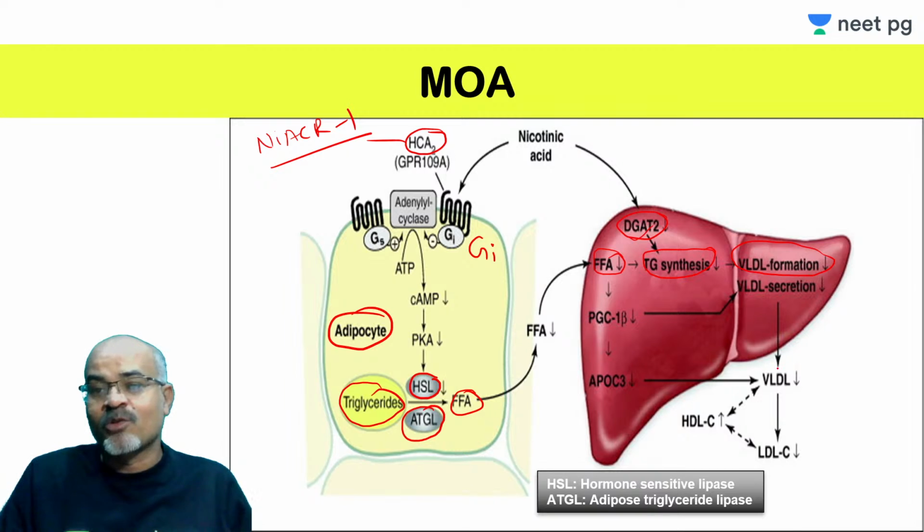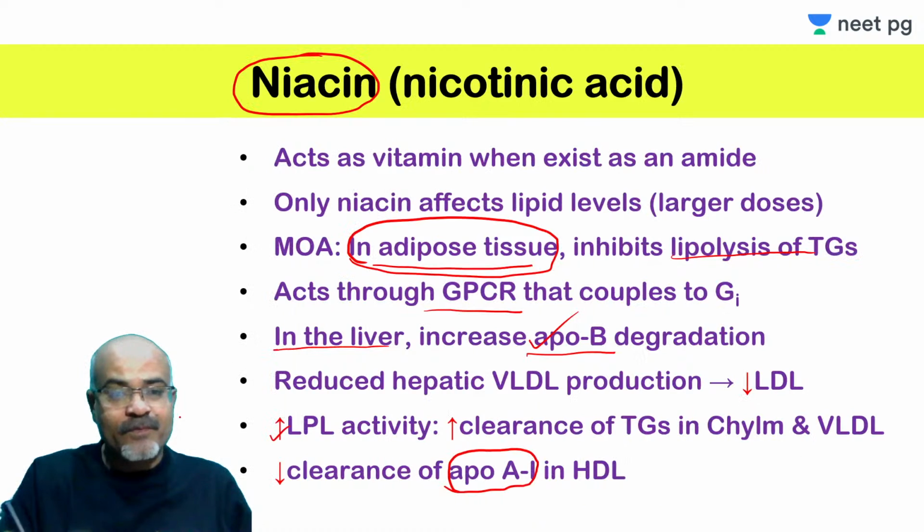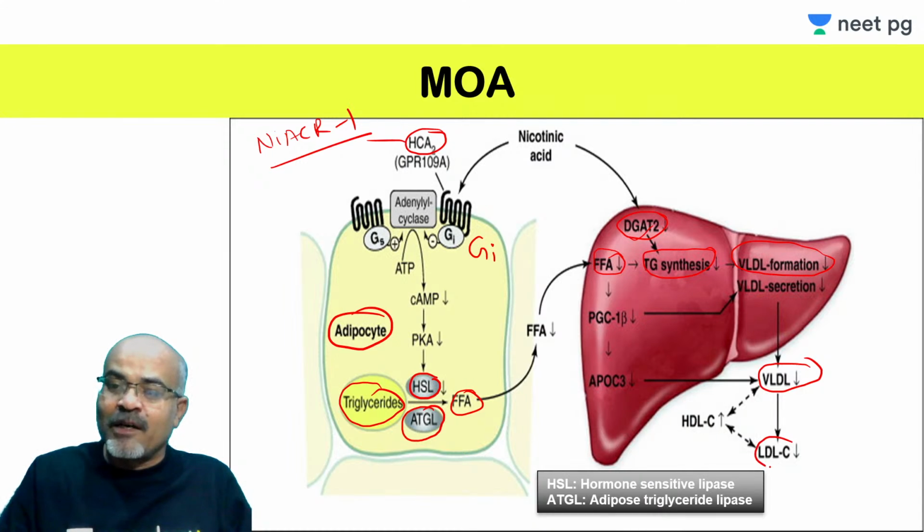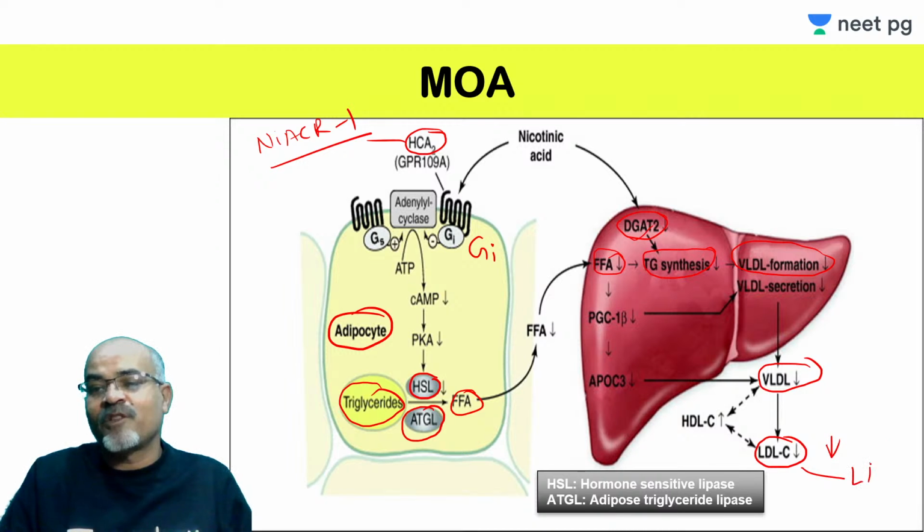So secretion is also reduced, and whatever secretion is there, what happens? There is increased lipoprotein lipase activity, LPL activity is also increased. So whatever VLDL is moving is broken down, hydrolyzed. So triglyceride is reduced, and because it is hydrolyzed, it is converted into LDL. So VLDL is reduced, so LDL is reduced, so this is the LDL decreasing effect.